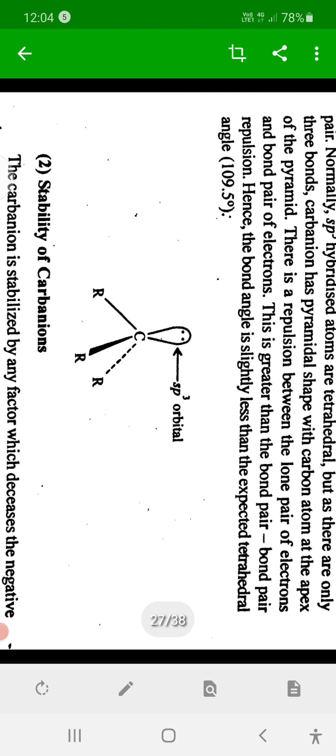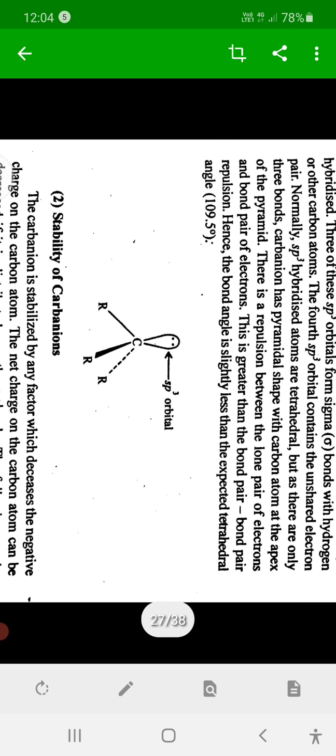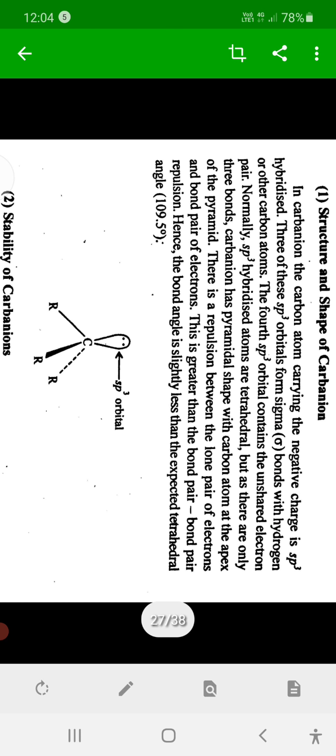Shape is pyramidal, not tetrahedral. The sp3 bond angle is 109 degree 28 minutes, but slightly less because of the repulsive force.